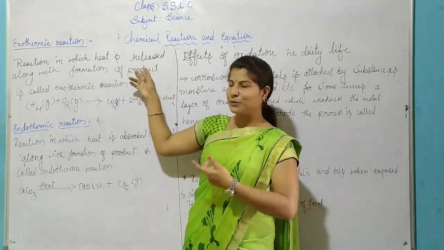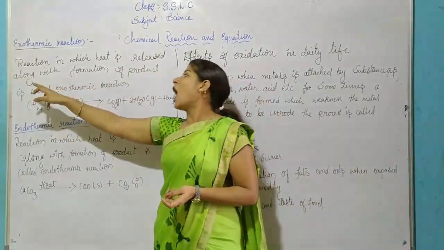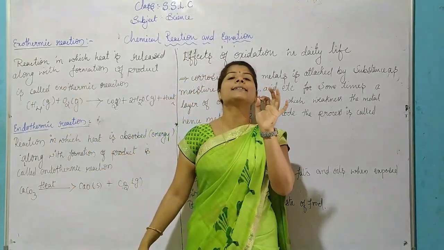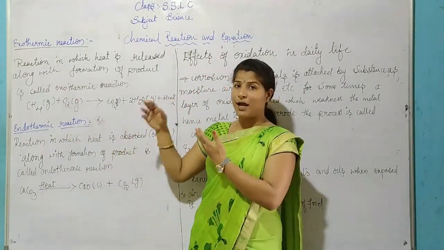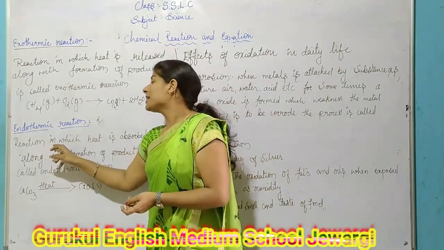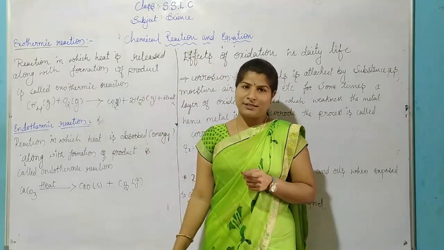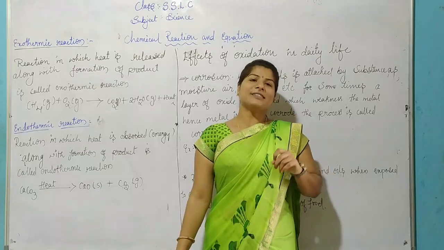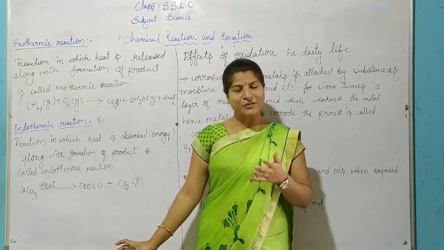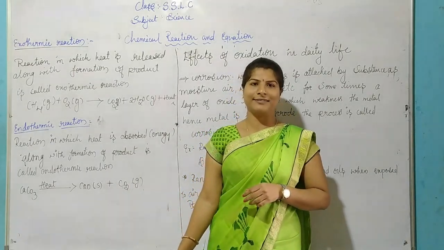One more time, explaining the two types. A reaction in which heat is released along with the formation of a substance is called an exothermic reaction. Example: the burning of natural gas. And a reaction in which heat is absorbed along with the formation of a substance is called an endothermic reaction. Example: calcium carbonate is decomposed to form calcium oxide and carbon dioxide.